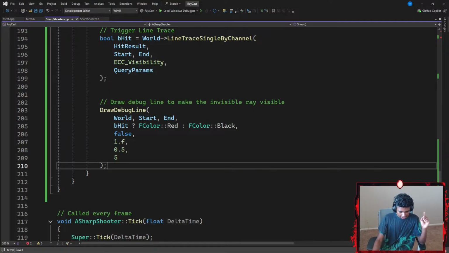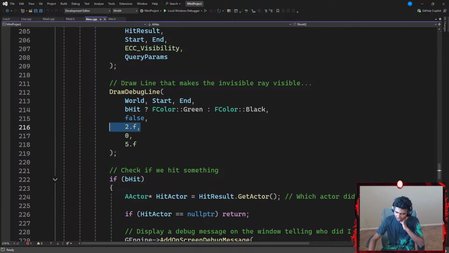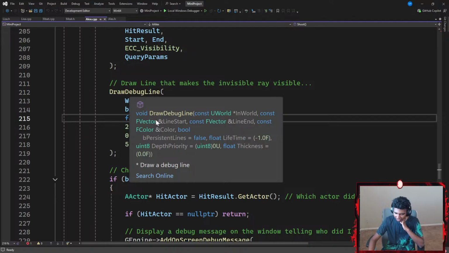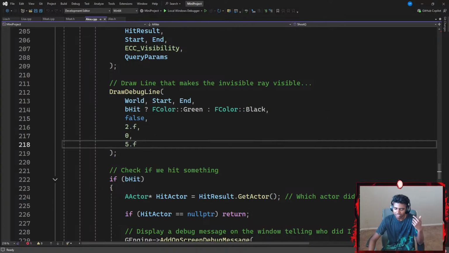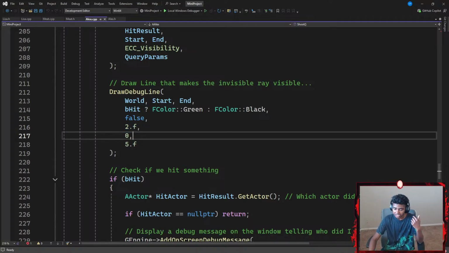Now let's hit Control S. Let me just fact check if my numbers are actually kind of legit, because they might not. Okay, my persistence line is set to false because I don't think I need one. Floating point time is set for 2 seconds. Oh, I see what my time means. This is how long my ray is going to be visible on my window. 0 for my depth priority, thickness is 5. I think we're good.